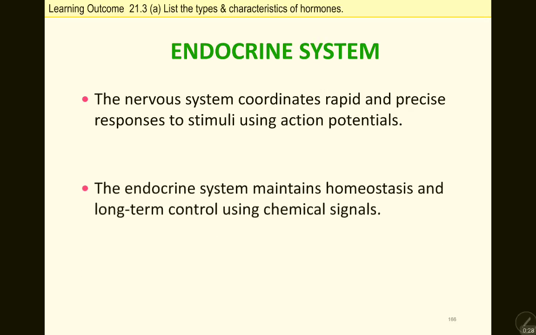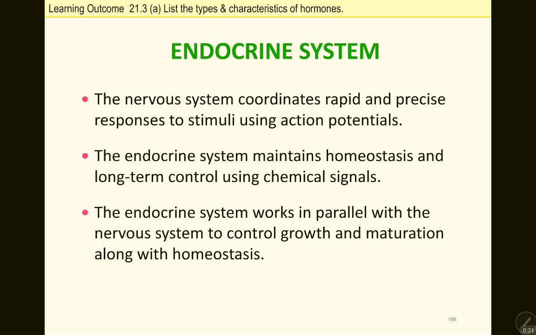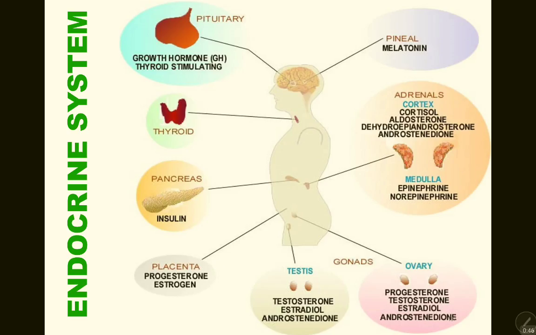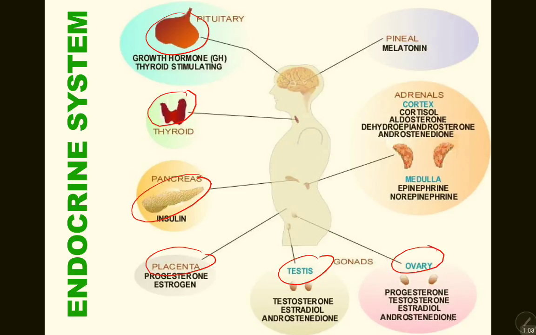Okay, the endocrine system is coordinated with the nervous system. They use chemical signals, and the chemical signal here refers to our hormone. We have several parts of the endocrine system, for example the pituitary gland, which secretes several types of hormone, thyroid, pancreas, placenta, testes, ovary, adrenal gland, and so on.